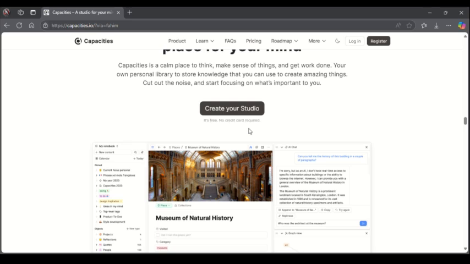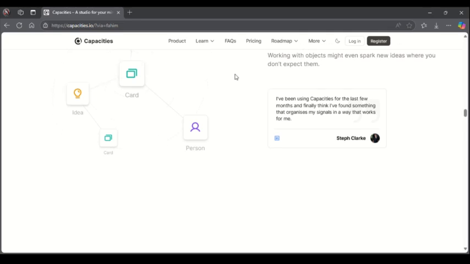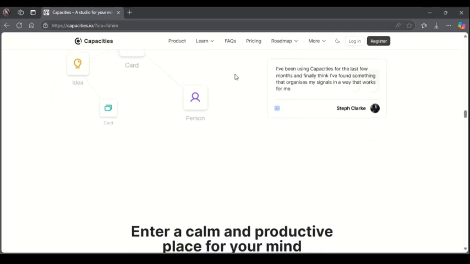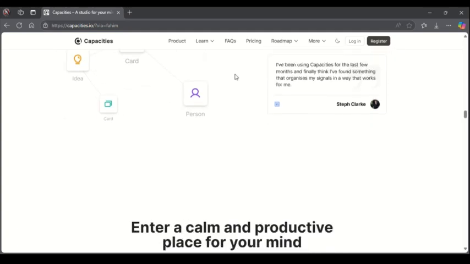You also have access to powerful search tools, which makes it more awesome. You also have a quick capture. Sometimes you have a quick thought or idea you need to write down fast, so Capacity can help you do that in the blink of an eye. Then you can also check their pricing list.